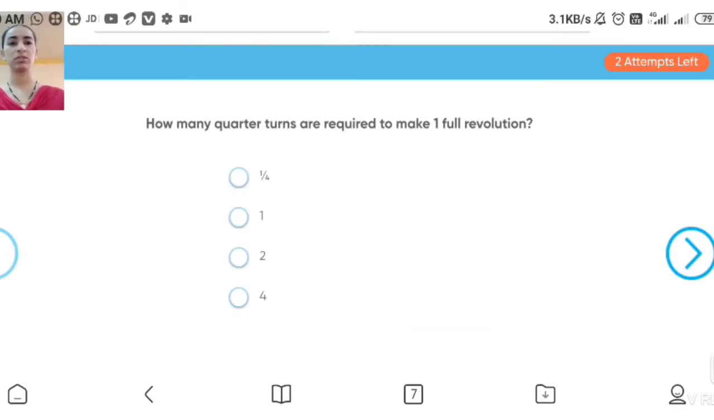Now the third question: how many quarter turns are required to make one full revolution? How many quarters will it take to complete one full turn? There are four parts. If in a circle we made two lines,